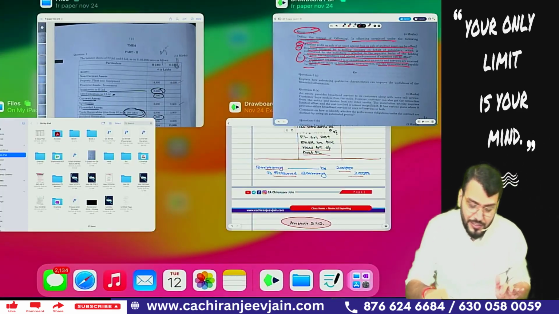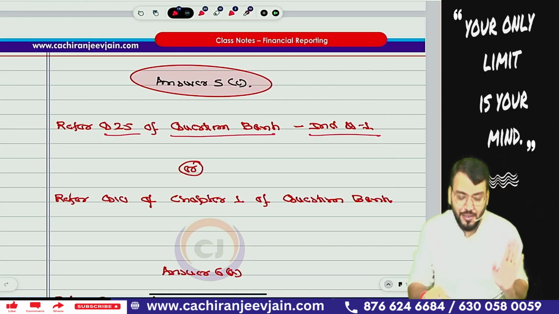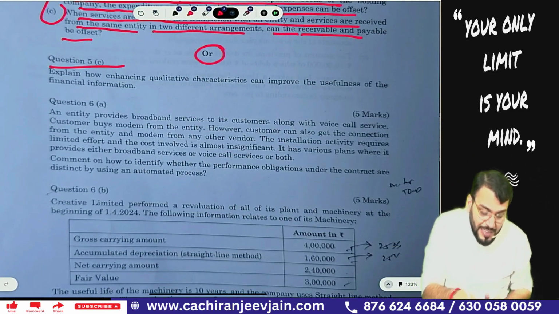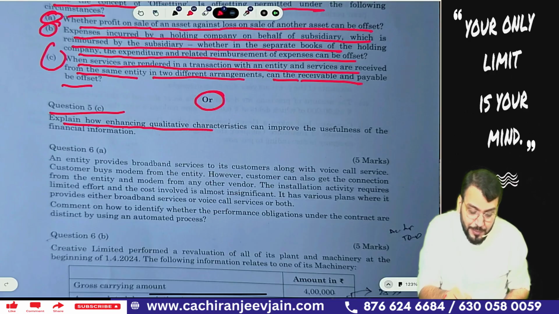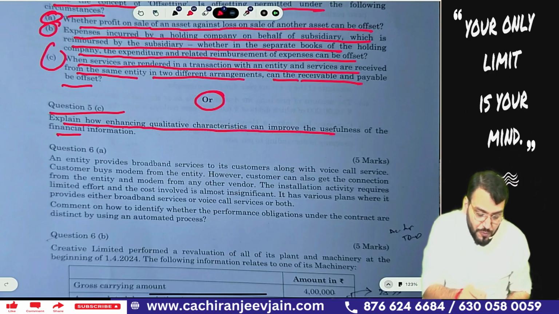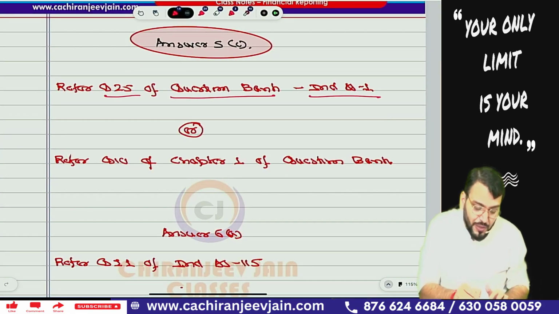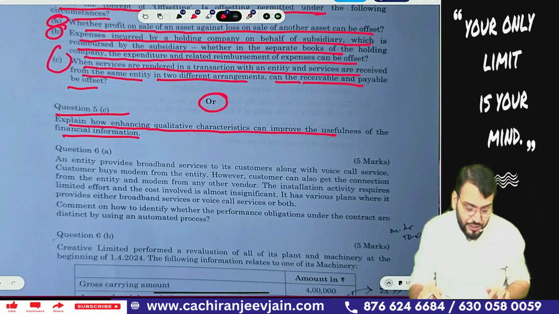This I have not given the solution. I have just written, refer question number 25 of my question bank, Ind AS 1. Correct. I have not given it because a theoretical answer is there. Question 5C means either you do this or this. Explain how enhancing qualitative characteristics can improve the usefulness of financial information, related to the conceptual framework chapter. So I have written, refer question number 10 of the chapter in the question bank, directly from that particular question list.